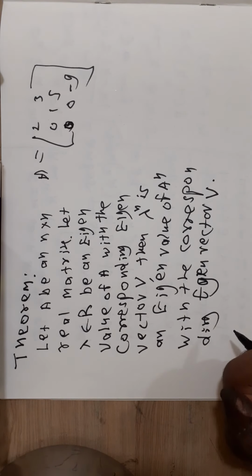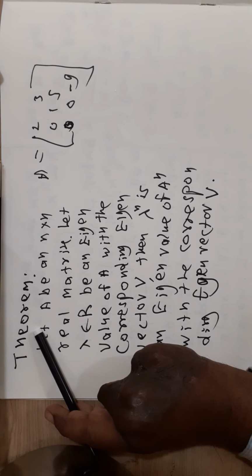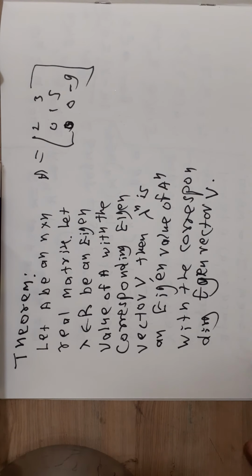Now let us prove this. We prove this theorem by the principle of mathematical induction. First recall the principle of mathematical induction. Suppose there is some statement involving the set of natural numbers. In order to prove that the statement holds for all natural numbers, we first verify that the statement is true for n is equal to 1.